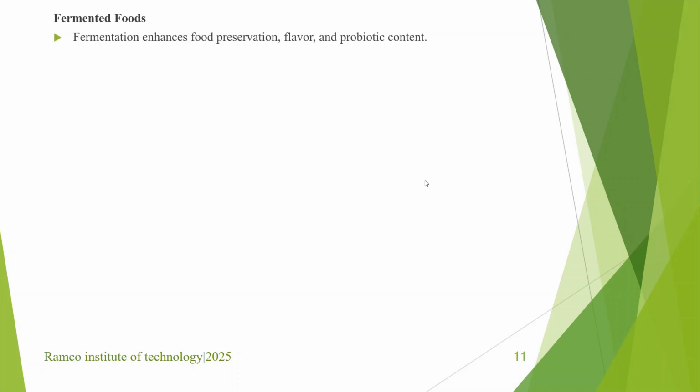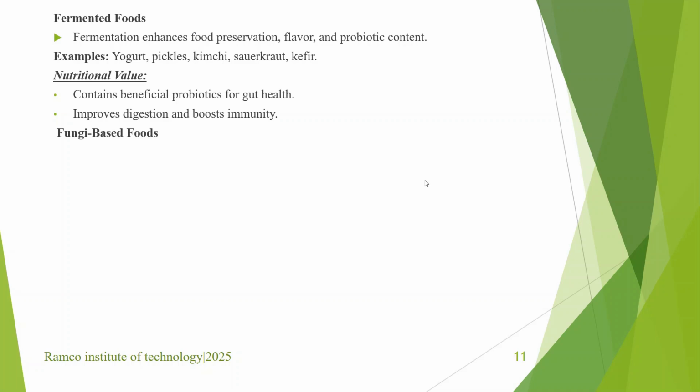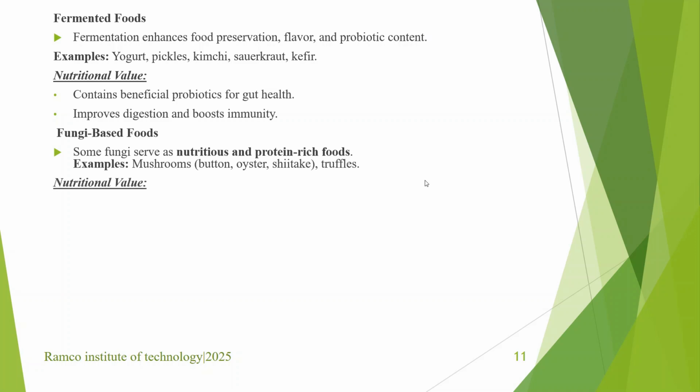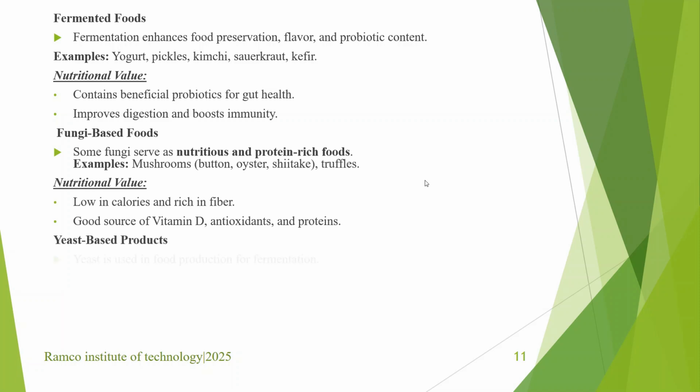Fermented foods. Fermentation enhances food preservation, flavor, and probiotic content. Examples: yogurt, pickles. Nutritional value: it contains beneficial probiotics for gut health, and it also improves digestion and boosts immunity. Fungi based foods. Some fungi serve as nutritious and protein rich foods. Examples: mushrooms and truffles. Nutritional value: they are low in calories and rich in fiber, a good source of vitamin D, antioxidants, and proteins.